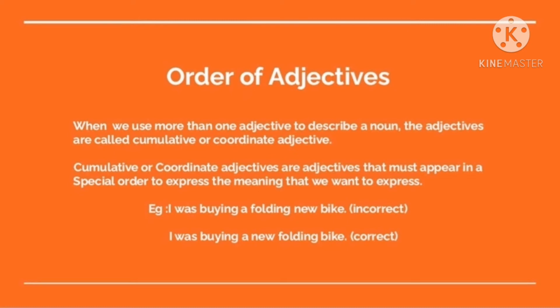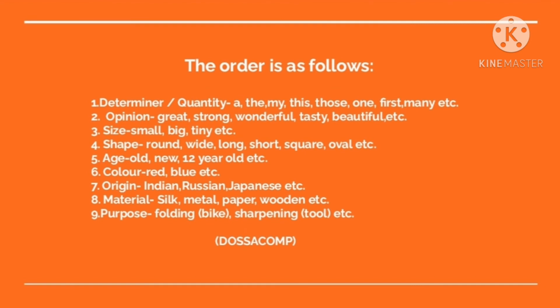The first sentence, I was buying a folding new bike, whereas in the second sentence I have written, I was buying a new folding bike. Can you guess which one is correct? Yes, of course. The first one is incorrect, and the second sentence, I was buying a new folding bike, is a correct sentence. Let's know the reason why the first sentence is the incorrect one. Normally, in a sentence, all the types of adjectives don't come together. There will be a maximum of 3 or 4 in a sentence.